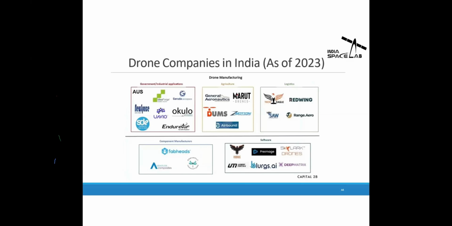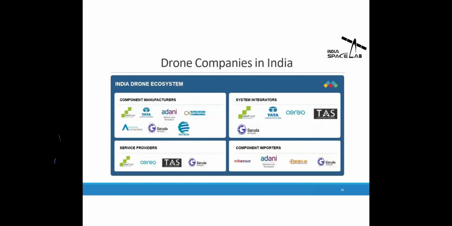And these are the Indian drone companies who are building drones in India. We consider Idea Forge, Pila, Garuda Aerospace, Dronacharya, Marut Drones. These are the companies developing drones in India in different sectors, like government and industrial applications, agriculture, logistics, manufacturing, and software. Then there are component manufacturers, system integrators, and service providers like Idea Forge and Garuda. Then component importers and distributors like Robu.in. You might have heard about it, which has a variety of components from which we order.